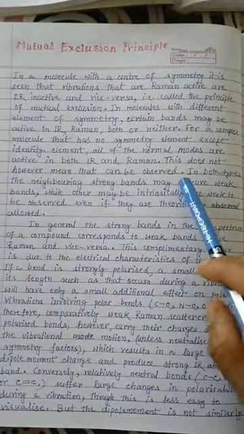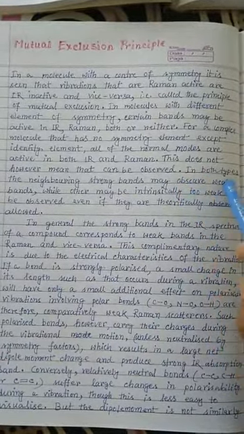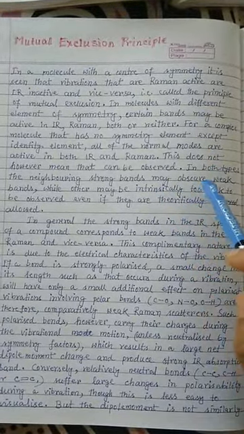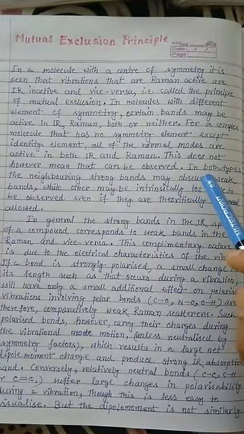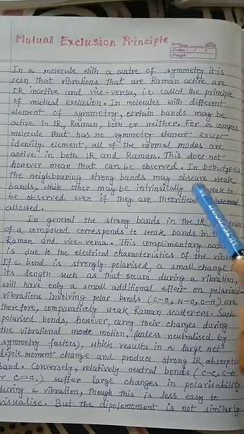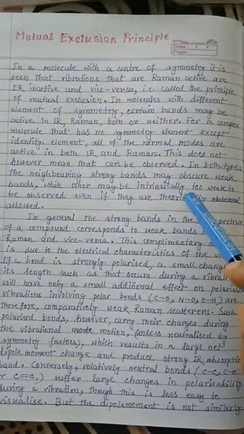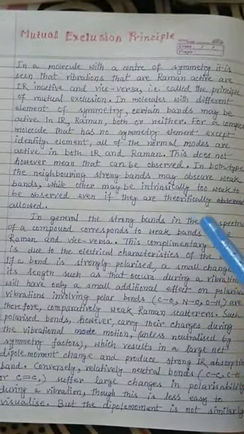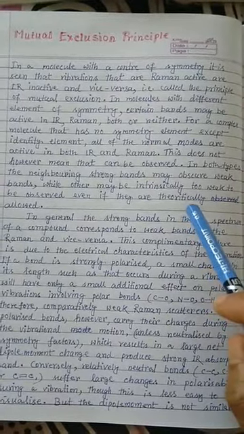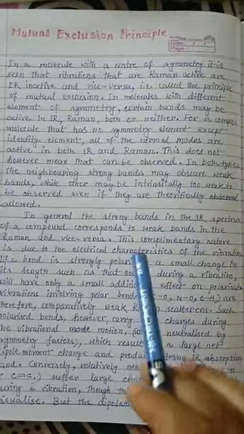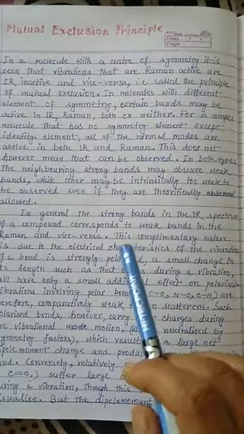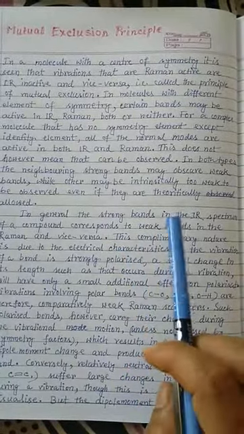This does not, however, mean that they can be observed in both types, meaning in both IR and Raman. The neighboring strong bands may obscure weak bands, meaning the strong bands will suppress the weak bands, while others may be intrinsically too weak to be observed. Others may be so weak that you cannot observe them in either the IR or Raman spectrum. And even if they are theoretically allowed, even if theory says that these bands will appear in both IR and Raman, because of their intrinsically low intensity, we will not find them.